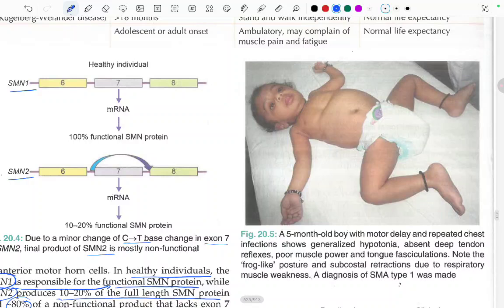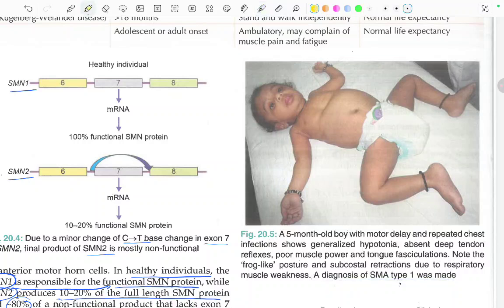In this image, what can be seen? A 5-month-old boy with motor delay and repeated chest infection shows generalized hypotonia, absent deep tendon reflexes, poor muscle power, and tongue fasciculations. Note the frog-like posture and subcostal retractions due to respiratory muscle weakness, and a diagnosis of SMA type 1 was made.